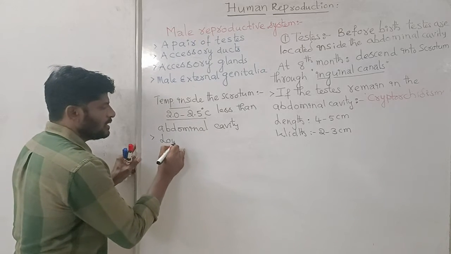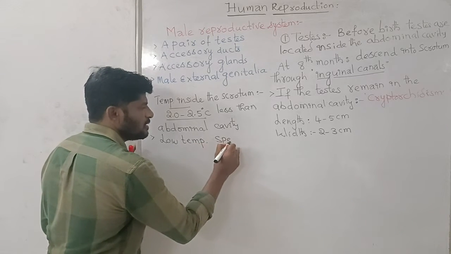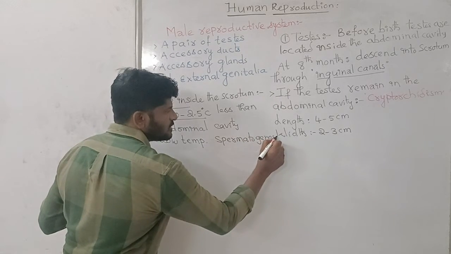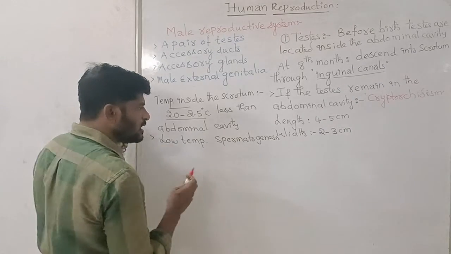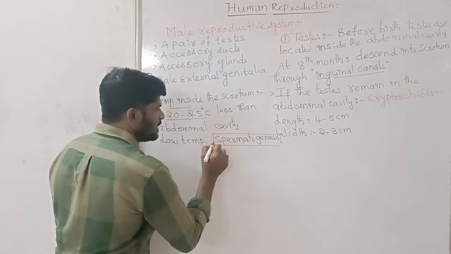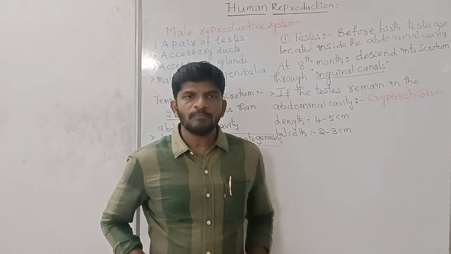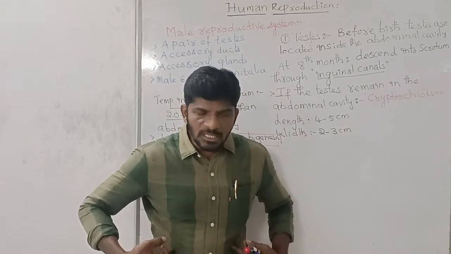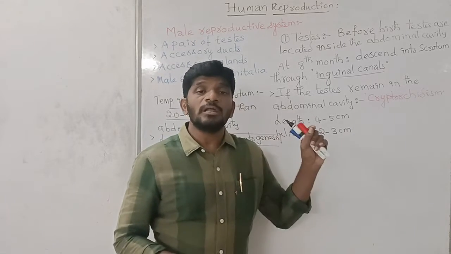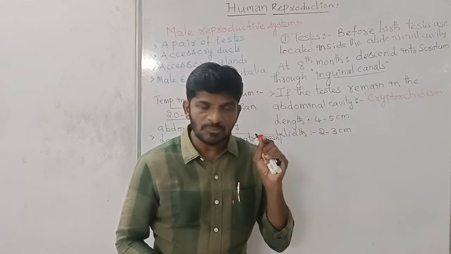The low temperature helps in spermatogenesis. So the spermatogenesis occurs at the low temperature. Inside the abdominal cavity, there is more temperature. In the scrotum, comparatively, it is 2 to 2.5 degrees centigrade lesser than inside the body, and that is advantageous. That condition helps in the formation of the sperm, which is called as spermatogenesis.